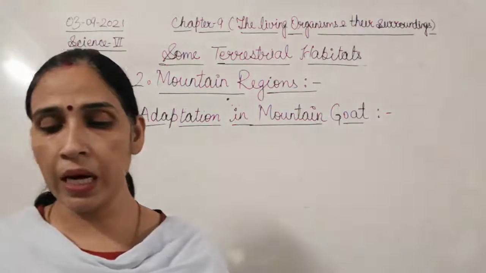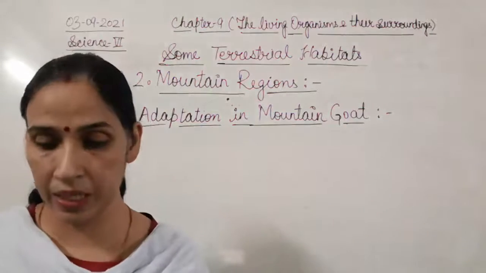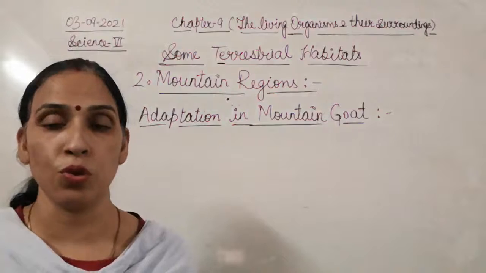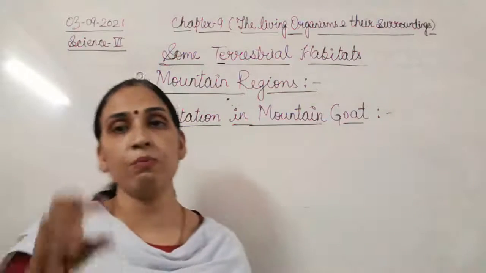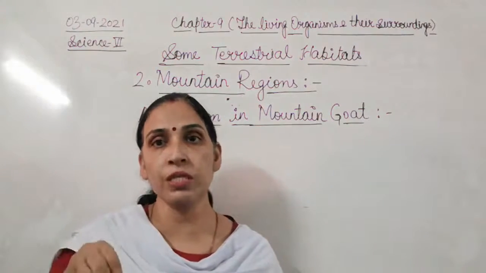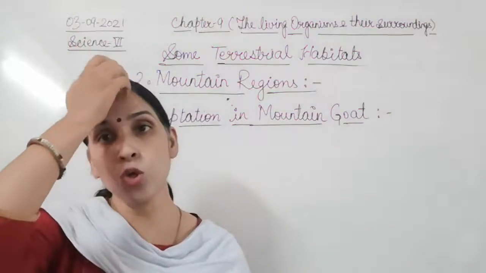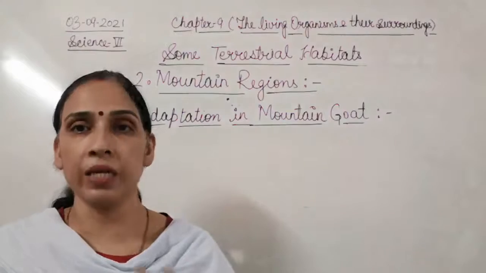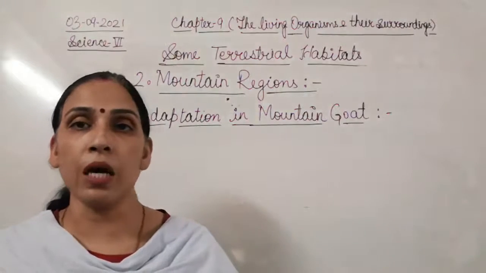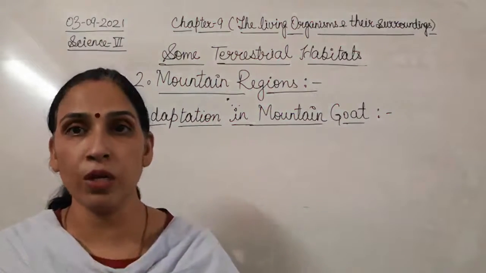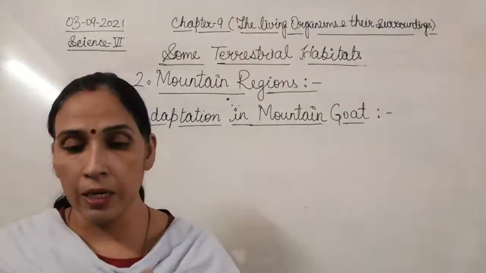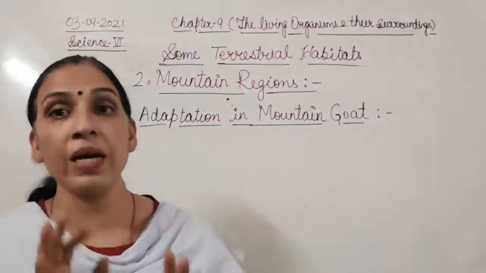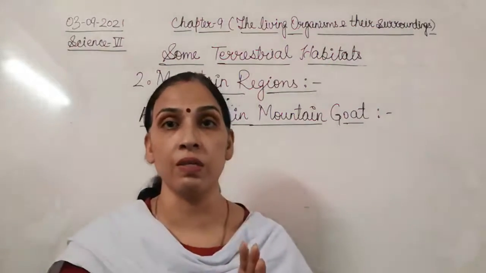Then the snow leopard has big feet to spread the weight on snow and prevent sinking into the soft snow. They can easily walk over it. So snow leopards have such a body structure, such adaptations, which help them survive in such cold weather.